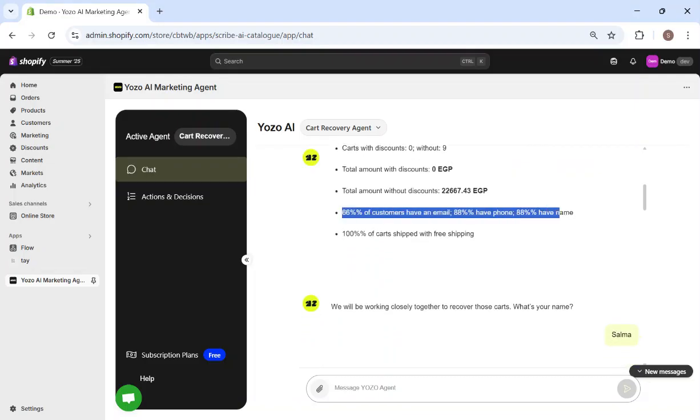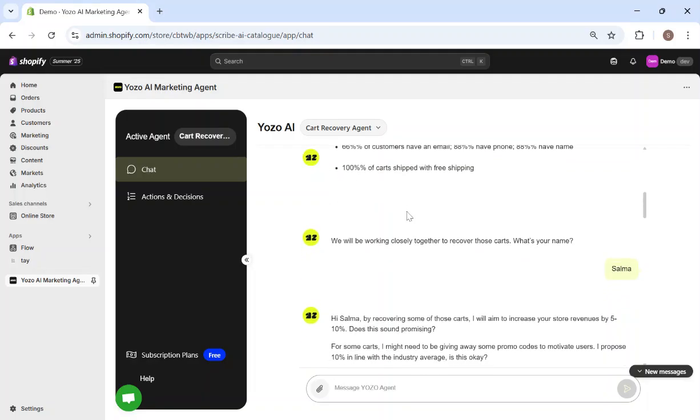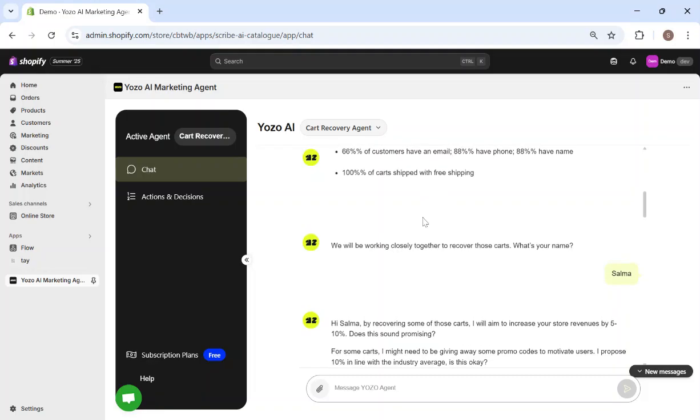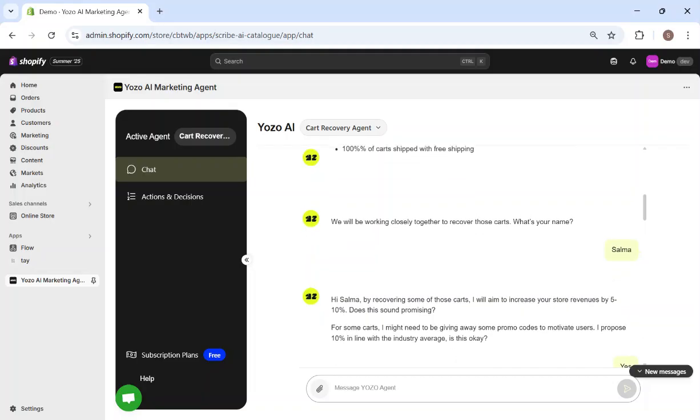So 66% of customers have an email, 88% have a phone number, 88% of them we captured their names, and then the percentage of carts with free shipping. And then it asks, we will be working closely together to recover those carts. What's your name? So I entered my name. And then it continues to ask, basically, it gives me a brief that by recovering some of those carts, I aim to increase the revenue by 5 to 10%.